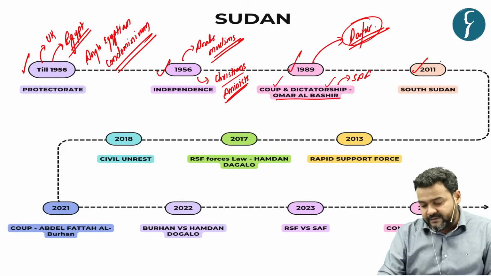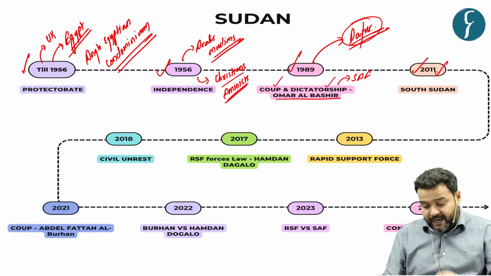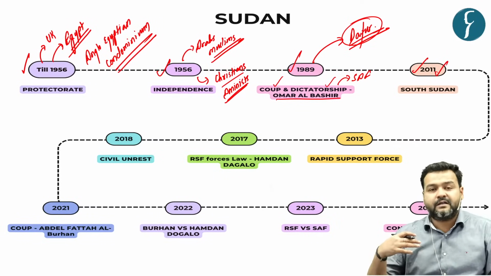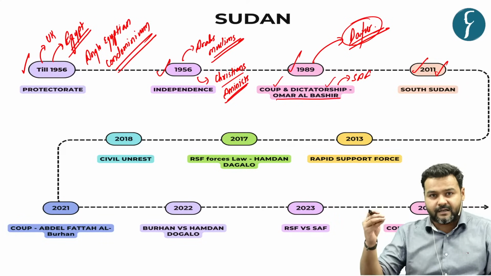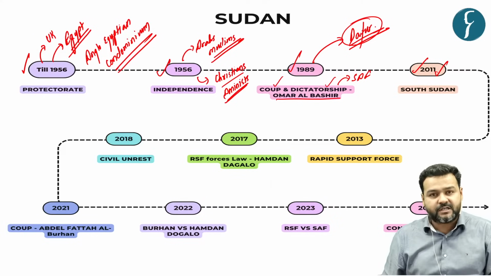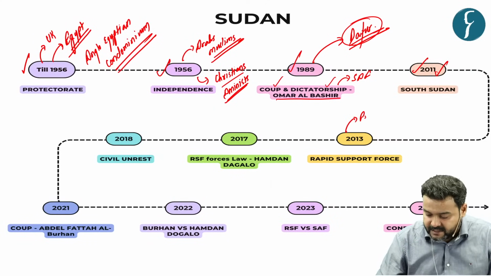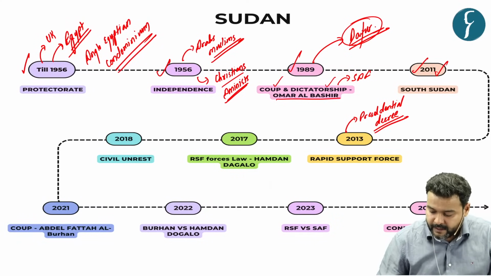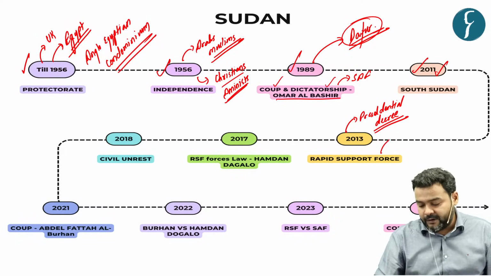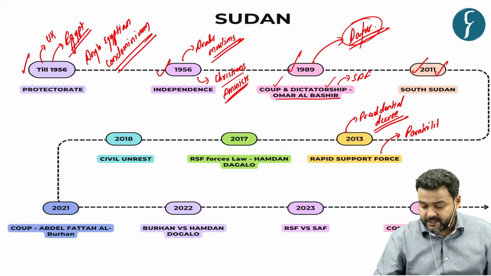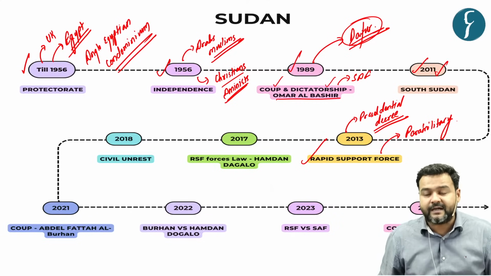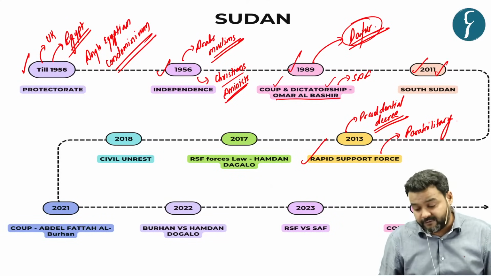Finally, in 2011, South Sudan got independence, but with the work of this tribal militia, al-Bashir was so happy that through a presidential decree he made them equivalent to a paramilitary force and named it the Rapid Support Force. So he gave it an official recognition for the first time.